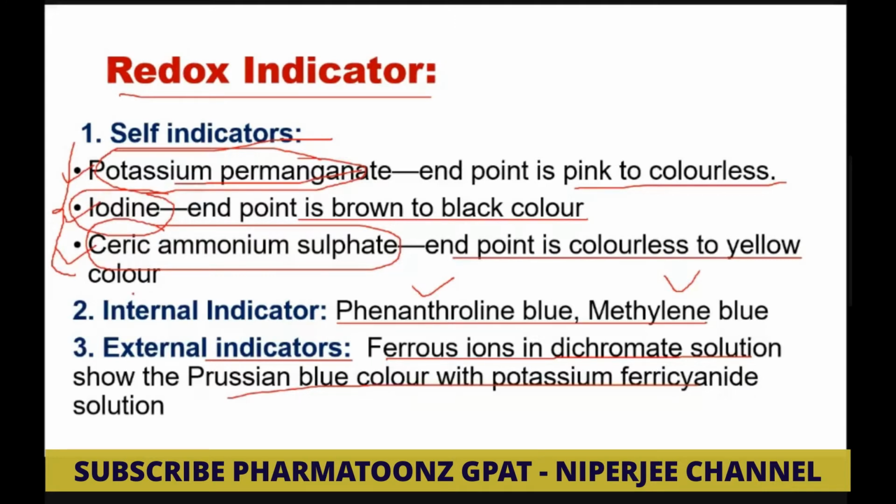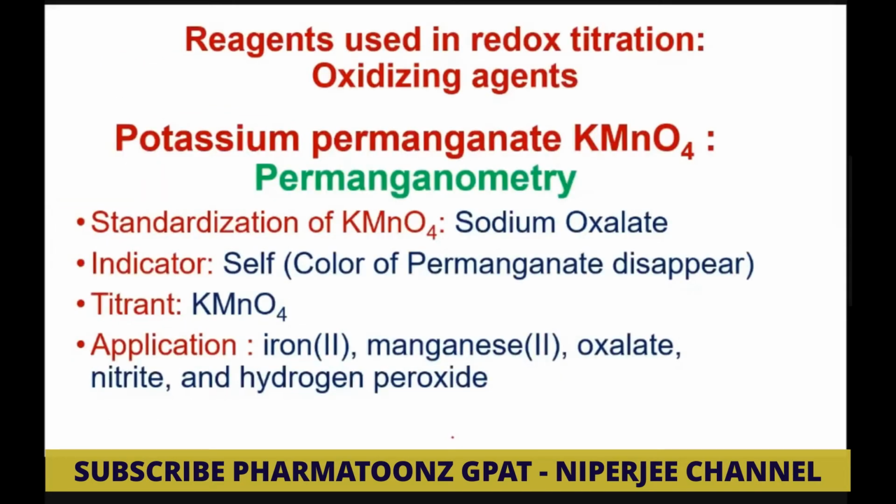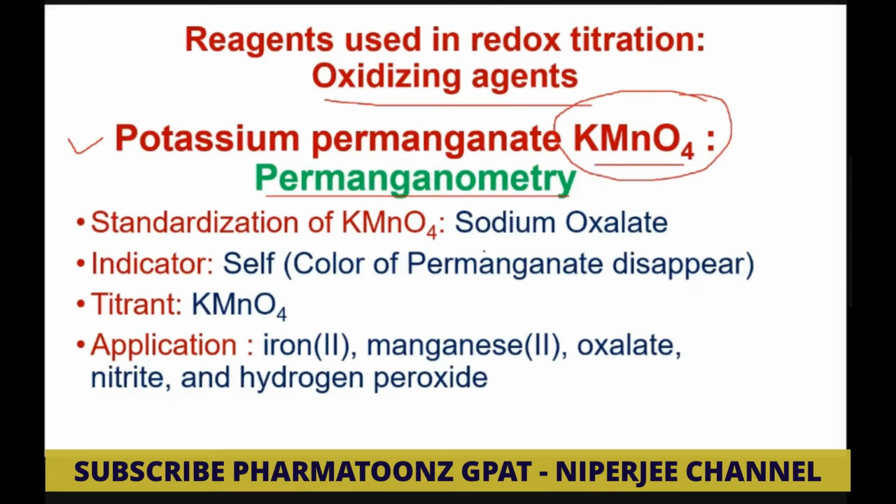So what you have to remember: which are the self indicators. Potassium permanganate, iodine and ferric ammonium sulfate are self indicators. Phenanthroline and methylene blue are the internal indicators, and ferrous ion in presence of dichromate solution acts as an external indicator. Now various reagents are used in redox titration, various oxidizing agents and various techniques. So permanganometry, where potassium permanganate is used as the oxidizing agent. Okay, permanganometry, KMnO4 used as oxidizing agent.